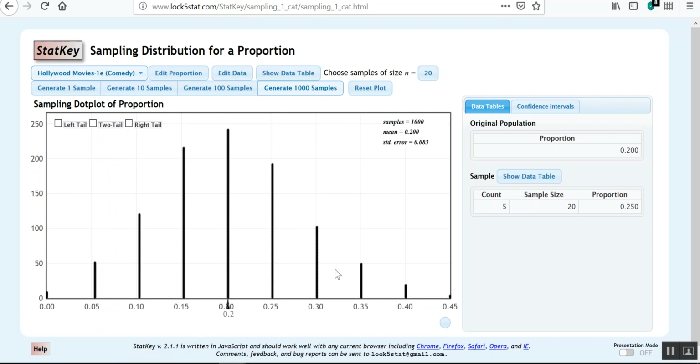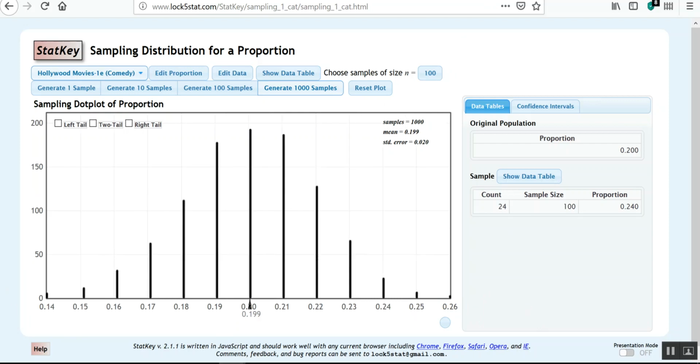Here I'm looking normal-er. I still have some skew to one side, but not by much. My mean is perfect, and my spread has shrunk again. Now it went from 1 to 0.6 to now 0.45, and then last but not least, hey, it looks normal. And why do we want normal? Because on normal, we know how to do all the probabilities, and that's exactly why we want normal. I'm very close to my mean, and my spread is from 0.14 to 0.26, so it's about 0.22. So it's the smallest there is.